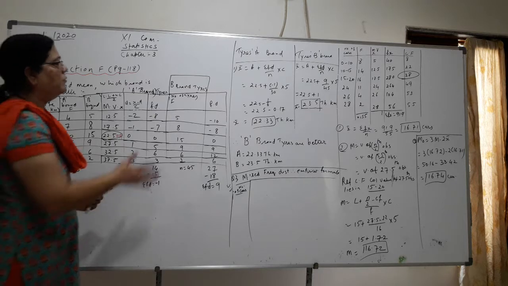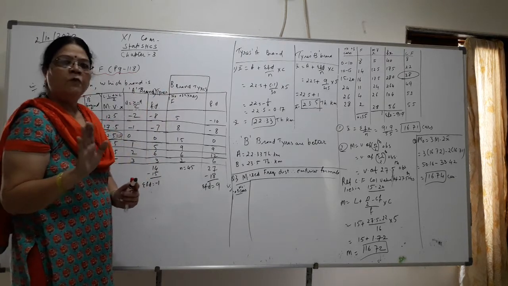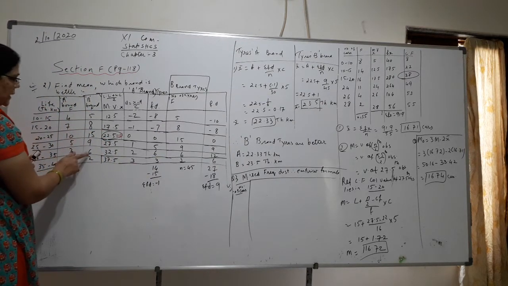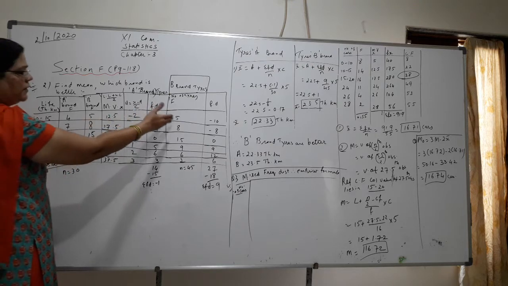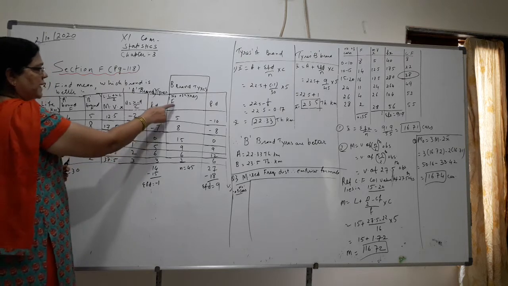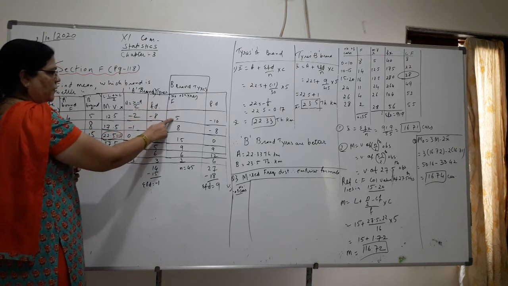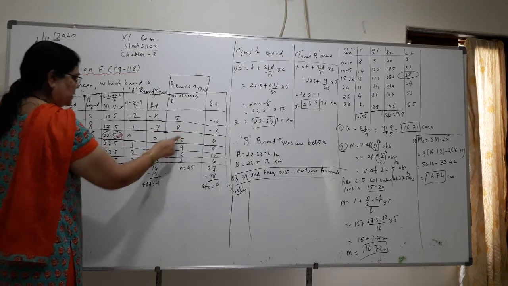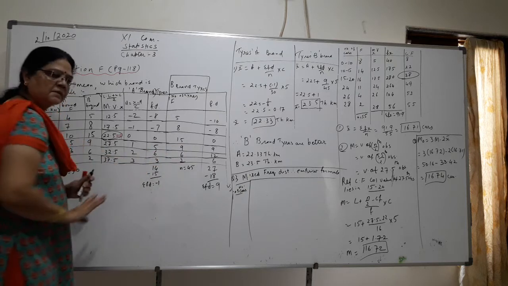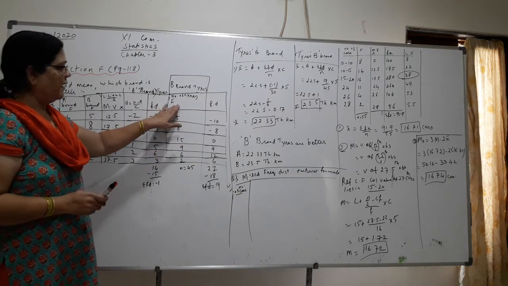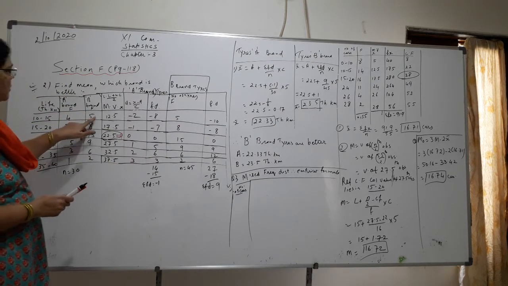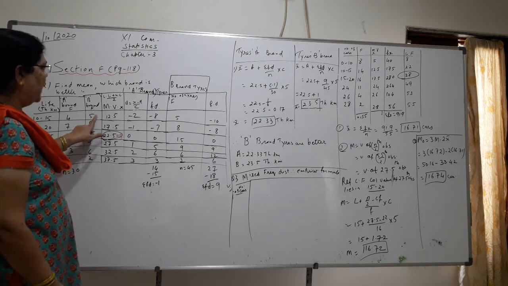In the same way we will work out for tire B. For tire B, children, I have written the frequencies again: 5, 8, 15, 9, 6 and 2, so that you can multiply easily. Now children, you have to multiply. This is F and the same D. So 5 2s are 10, 8 1s are 8, 0, 9 1s are 9, 6 2s are 12 and 3 2s are 6. This is F, which I have written again here for your convenience. If you don't write it, that will also do.